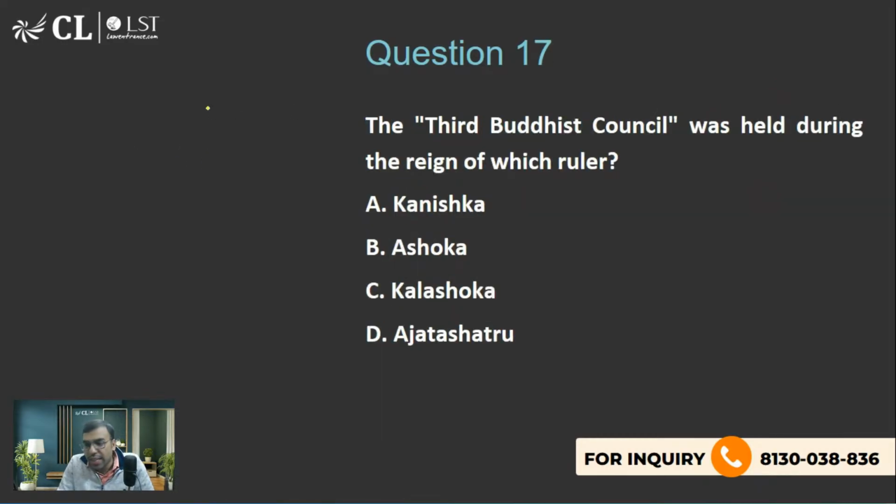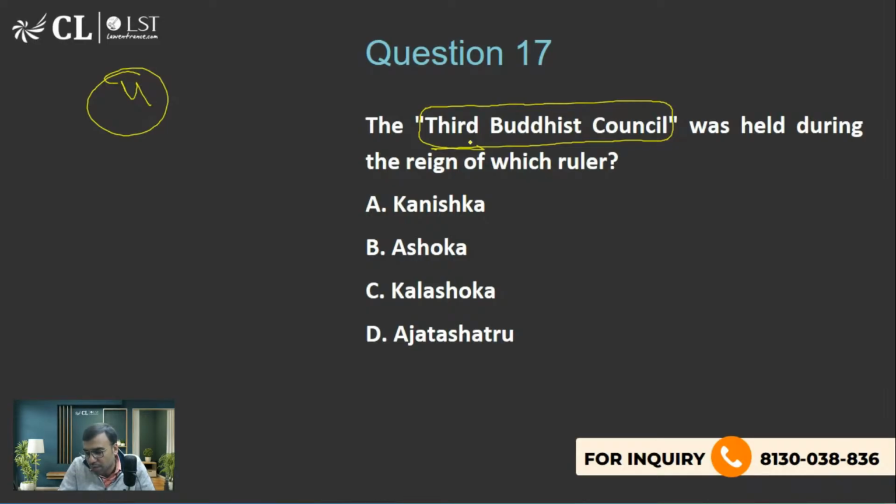The next one is important with respect to Buddhism. We have seen Buddhist councils. Four Buddhist councils are very famous. The third one happened where? Who was the king, and in whose tenure did this happen? After the death of Gautam Buddha, we have seen four prominent Buddhist councils.